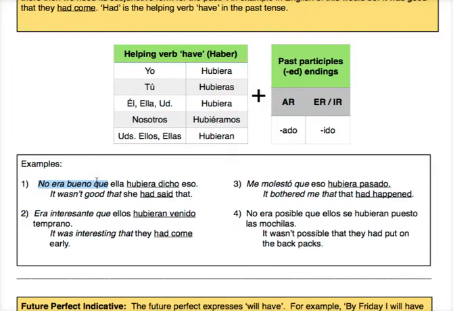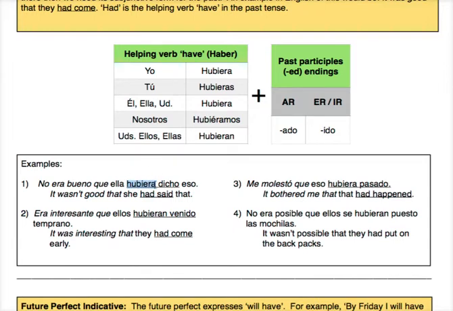So here we have a trigger phrase, but we'll note that the trigger phrase is in the past. It wasn't good that. So that means that whatever we have here in the end of this sentence needs to be in the past subjunctive. Well, it just so happens that the last part of this sentence has the verb haber in it. So it wasn't good that she had said that. So no era bueno que ella hubiera.